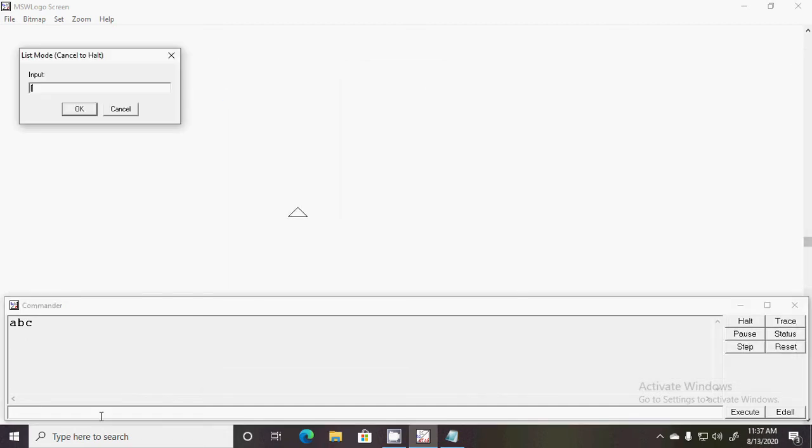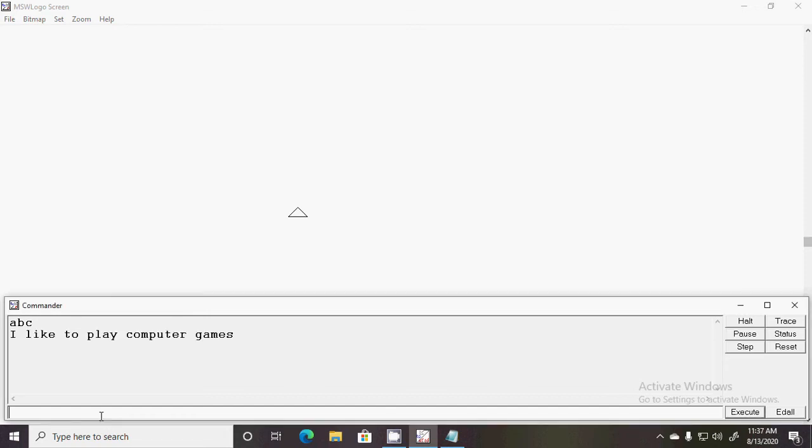Entering the sentence: I like to play computer games. We all like to play computer games, no? See, the whole sentence is accepted.